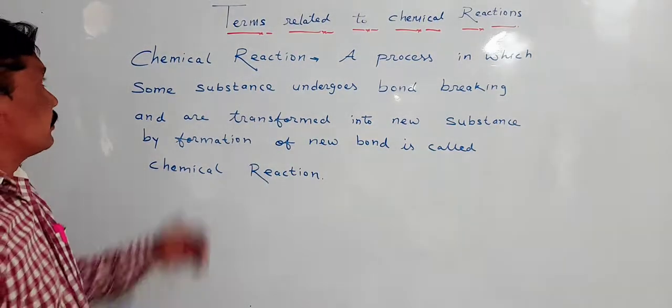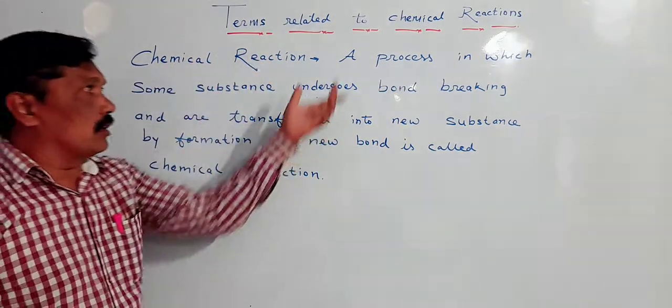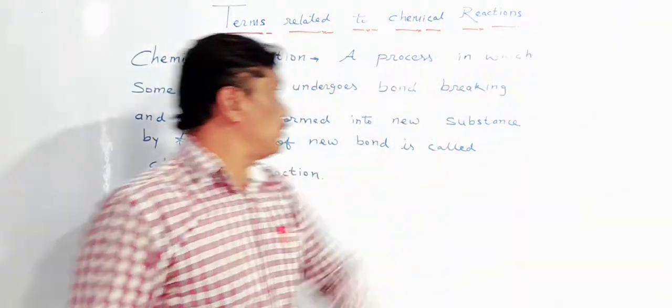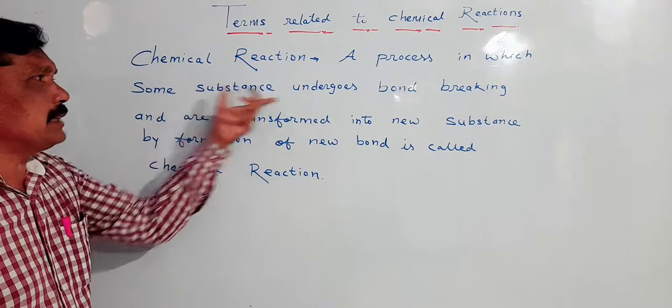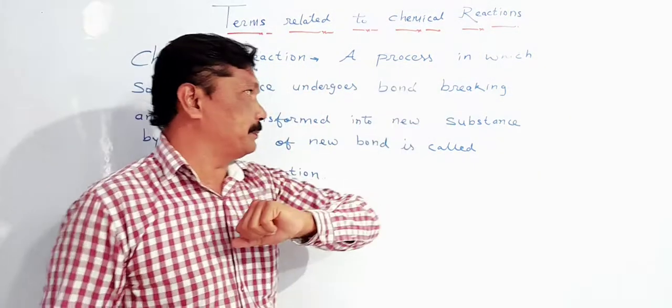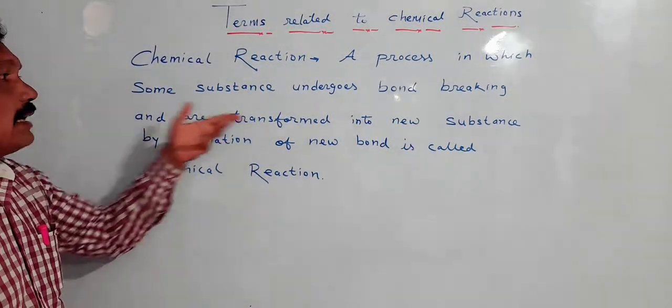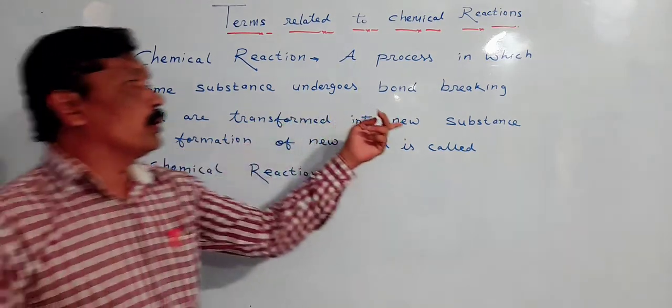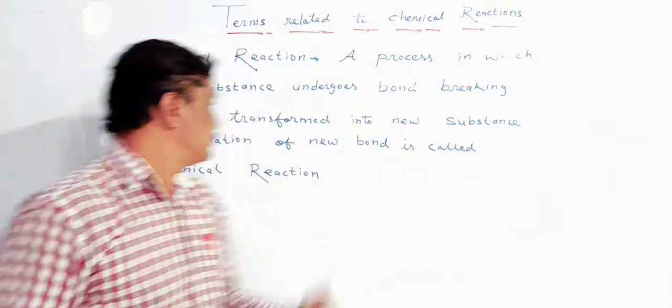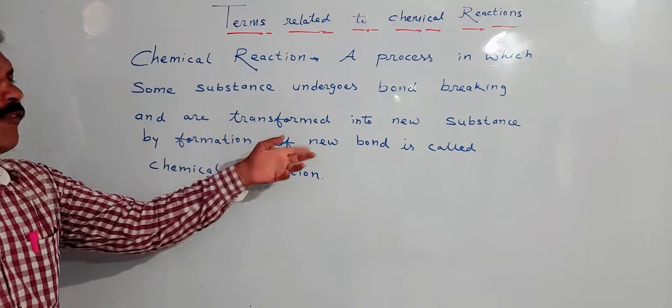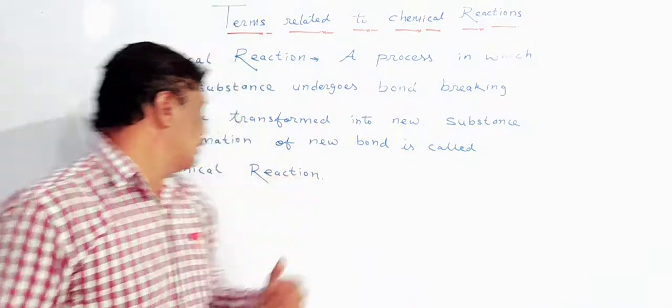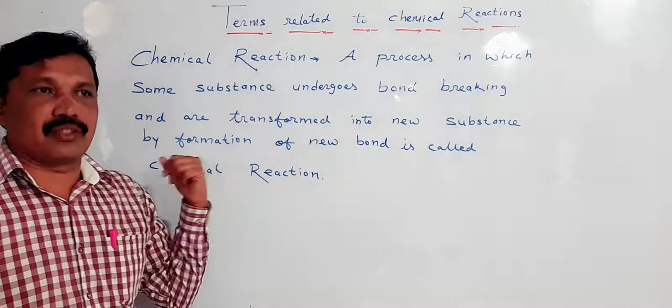Chemical reaction. A process in which some substance undergoes bond breaking and are transformed into new substance by formation of new bond is called chemical reaction.